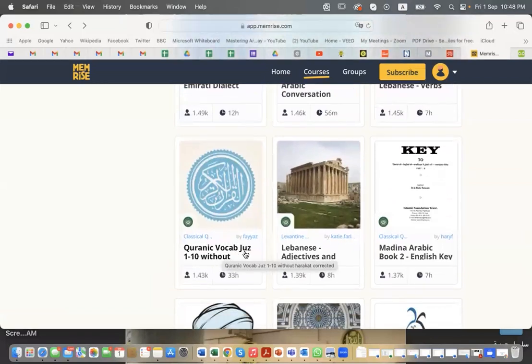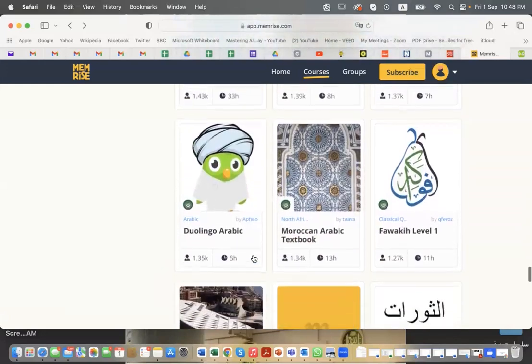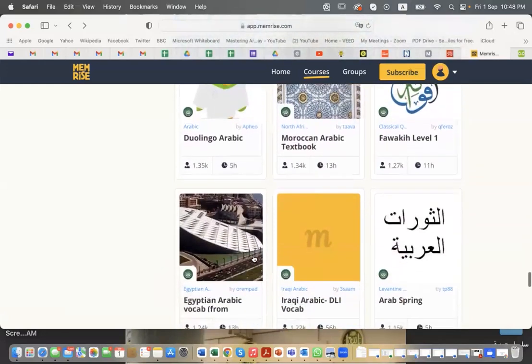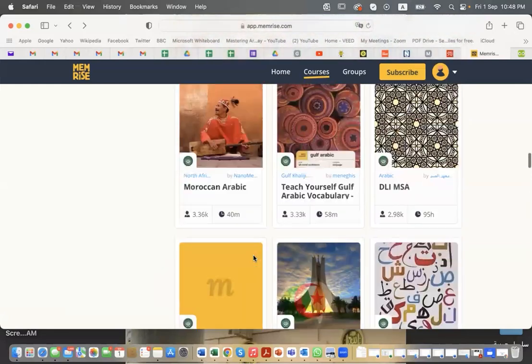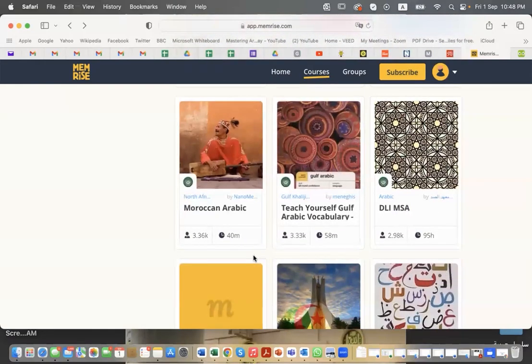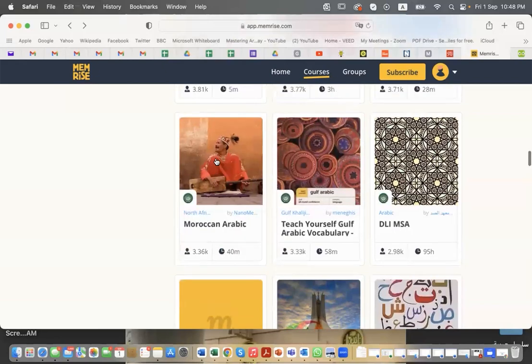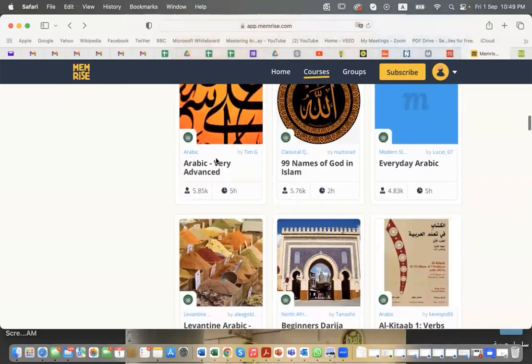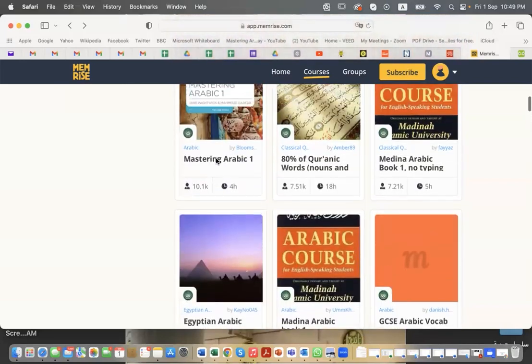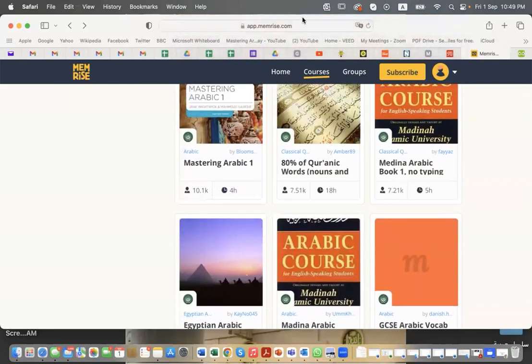from Juz 1, the first Juz, to the 10th. So simply, it can be used either to work on one of the books that we are already studying together, or to use it for self-study, exploring the material that is here. Have a look at it, try it, and explore, and have fun. Enjoy your time exploring all this material, and come back if you have any questions. If you face any problem, please let me know. I will be happy to help.